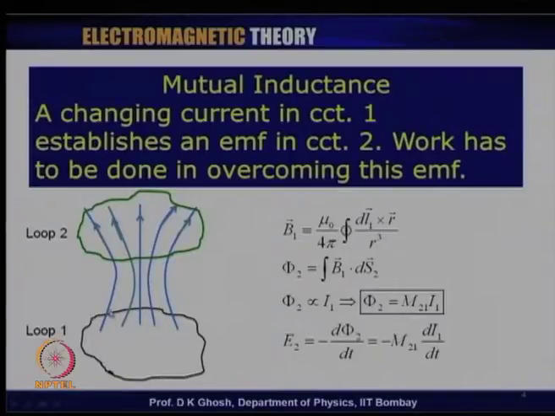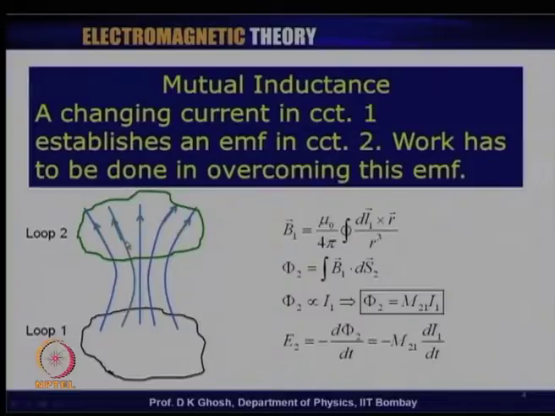As a result, the magnetic field that it produces changes with time, and loop 2 is a loop which intersects these magnetic field lines. So, as the magnetic field strength produced due to the first loop changes, it results in a change of flux in the second loop.